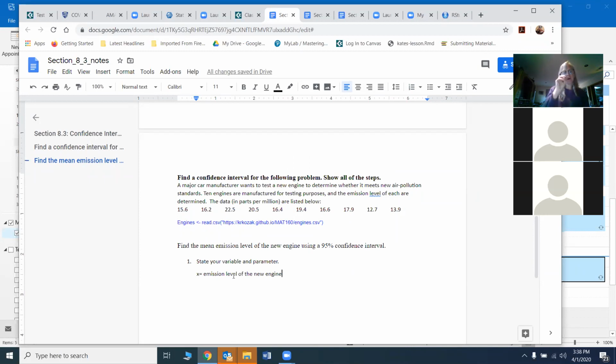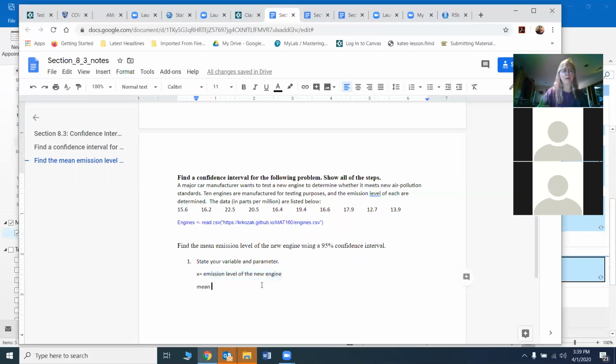I like to tell people, be wordy on these descriptions, not as minimalist as you can be. Be as wordy as you can be, because it's better to give more detail than less. And then what parameter are we dealing with? Parameters are things like proportions or means. Yes, the mean. That is the mean emission level of the new engines.